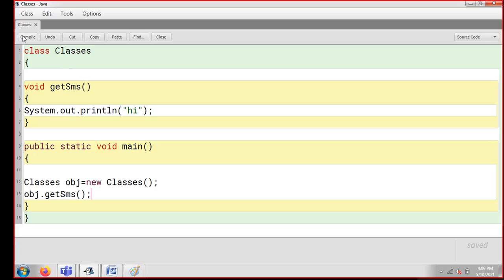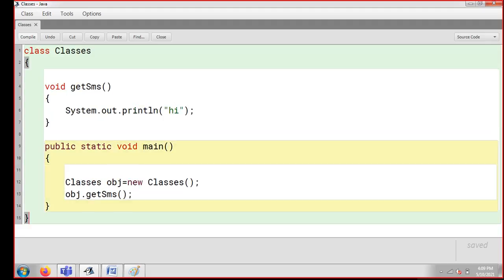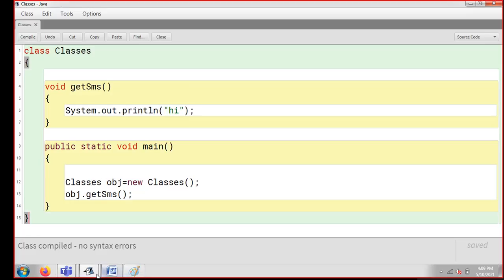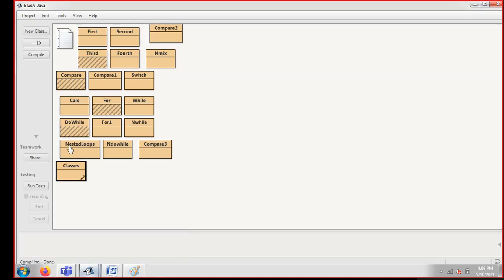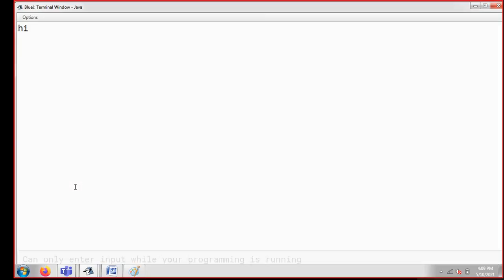Now I'm going to click on compile, and I'm going to apply indentation. When the code is indented, I'm going to click on compile once again. You can see my code is done. I'm coming back to my home screen, right clicking, and clicking on void main. Now you can see hi here.